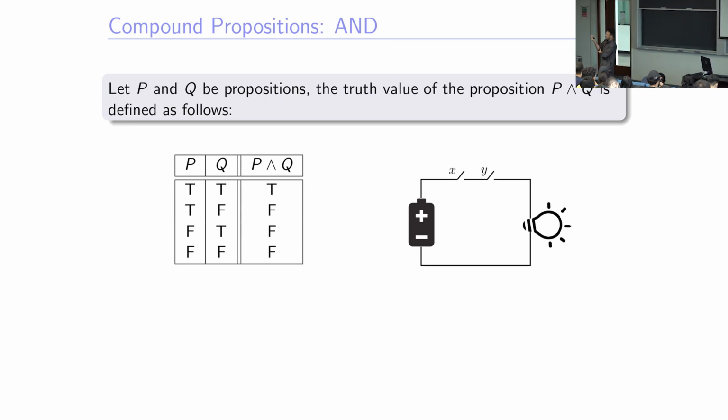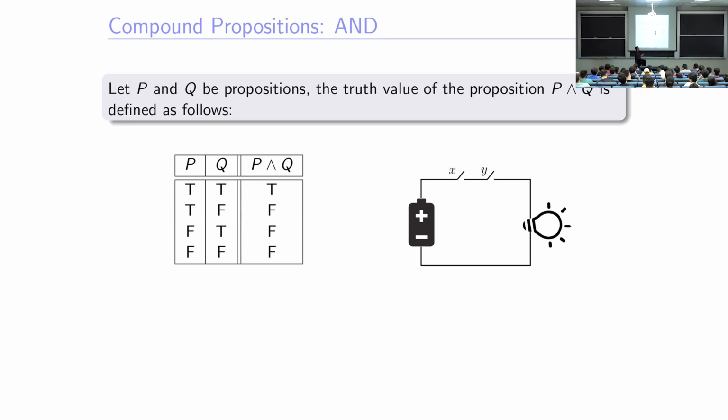If both P and Q are true, if P is true and Q is true, then P and Q is true, and otherwise it is false. For all other cases it's false. If at least one proposition is false, then P and Q will be false. Yeah, same thing.